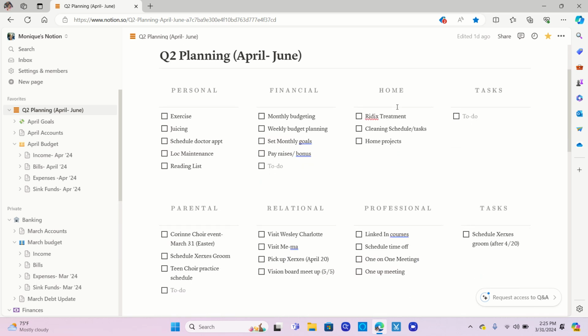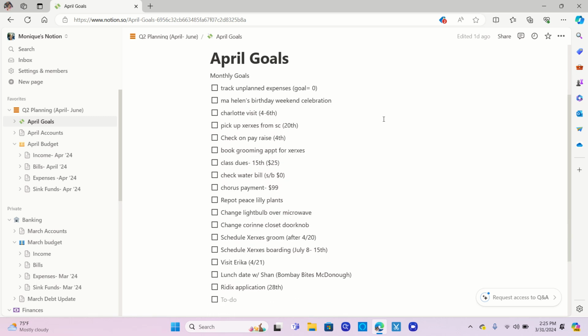And as I was documenting information in the different categories, I'm not going through this. Like I said before, it's not a tutorial of any type. But as I was documenting information here, I realized that this needs to feed into my monthly calendars for April, May, and June. So I documented what I needed to under Q2 planning. Then I built a database for April goals as I started to document the different things that I want to achieve for the month of April. And I did this a couple of weeks ago, around mid March, to prep for the beginning of this quarter.